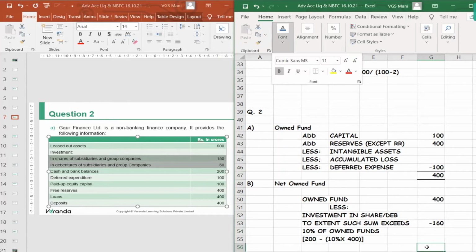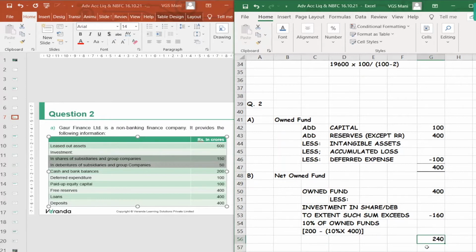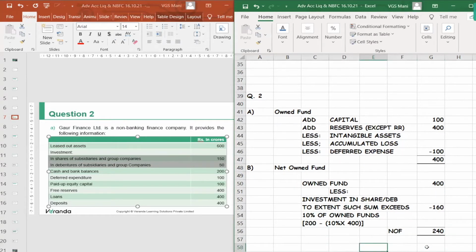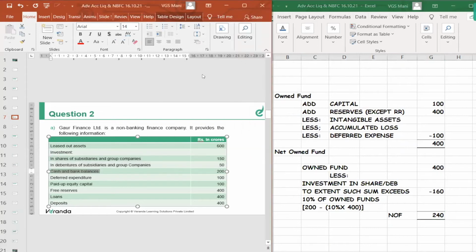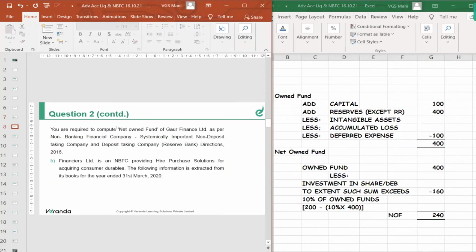400 minus 160, it comes to 240. This is what we call net owned funds. So minimum net owned funds should be 200 lakhs, and here it is 240. That is the question they are asking. Compute net owned funds. Is that clear?